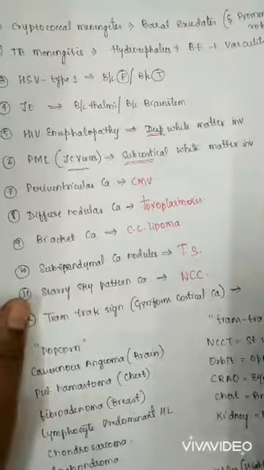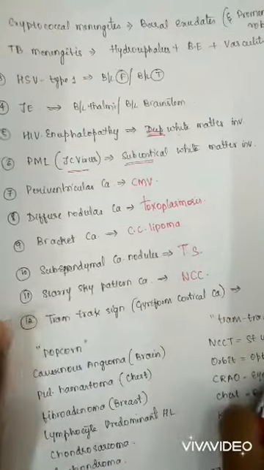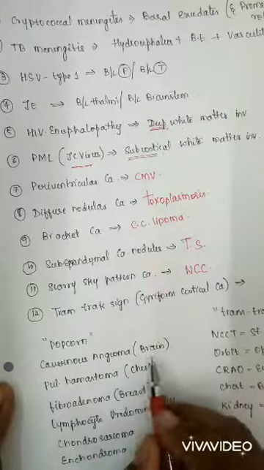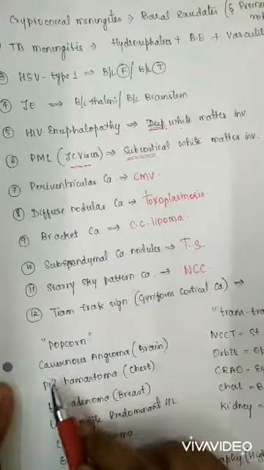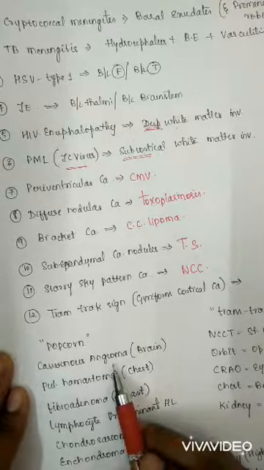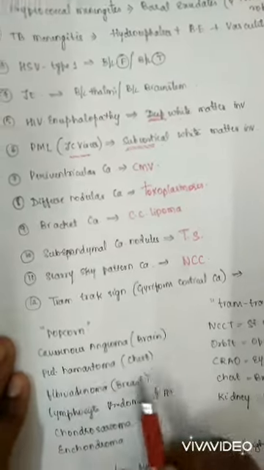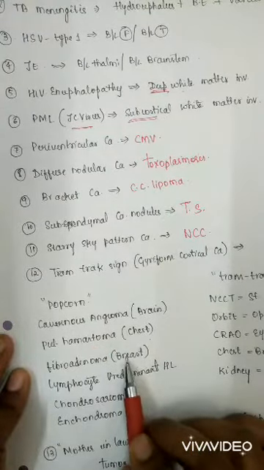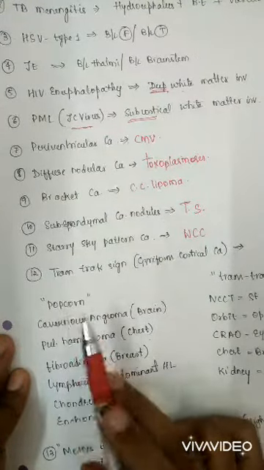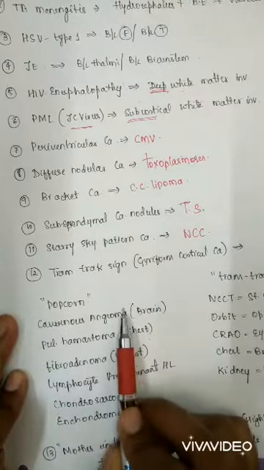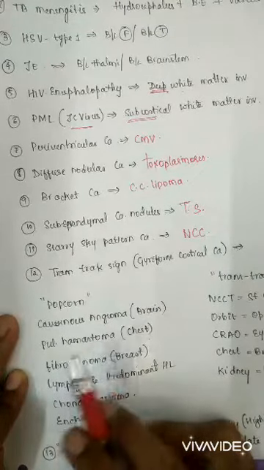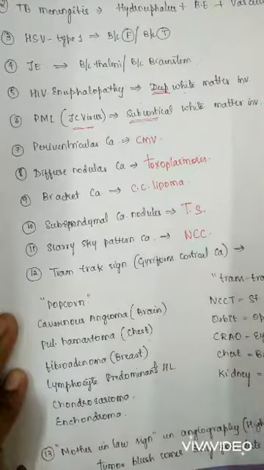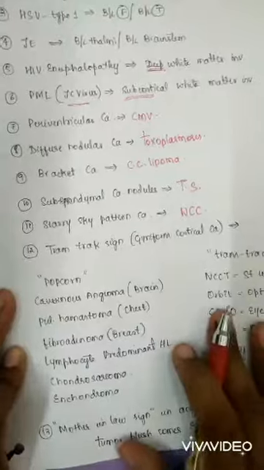Next, let us learn about the popcorns and the tram tracks. Popcorn calcification in the brain is seen in cavernous angioma. Coming further down to the chest, it is the pulmonary hamartoma. The chest and breast are adjacent, so the popcorns of the brain we learned as cavernous angioma, pulmonary hamartoma, and the breast one is fibroadenoma. And popcorn cells are seen in Hodgkin's lymphoma, that is, lymphocyte predominant Hodgkin lymphoma.